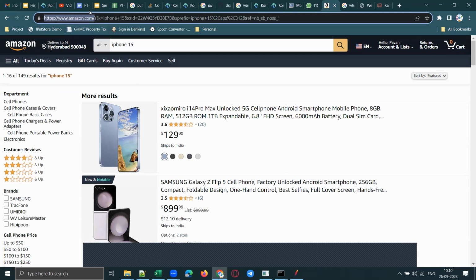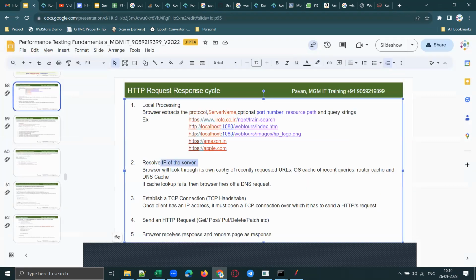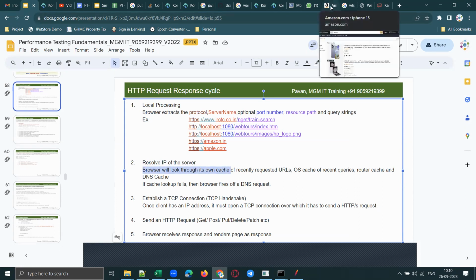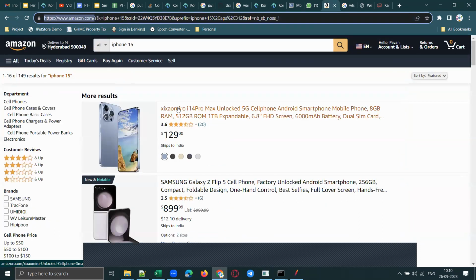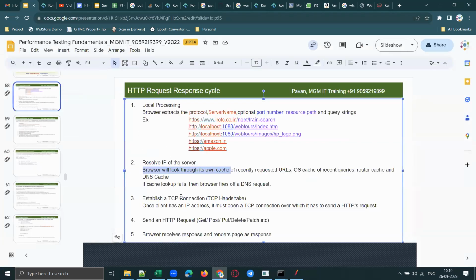Okay. And how does it try is, first it will look into the browser cache. That means you might have accessed this Amazon page previously on the same system. Then at that time, it might have performed all these steps, right? At that time, it should have resolved the IP address. So it will look into the browser cache to see what is the IP address of that particular URL. If it is not found in the browser cache, it will look into the operating system cache. OS cache means operating system cache, right?